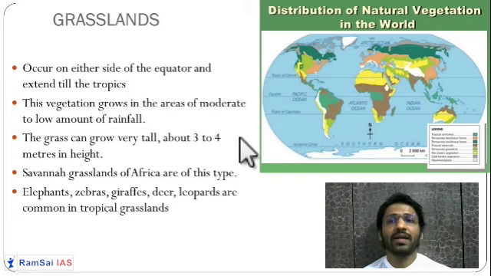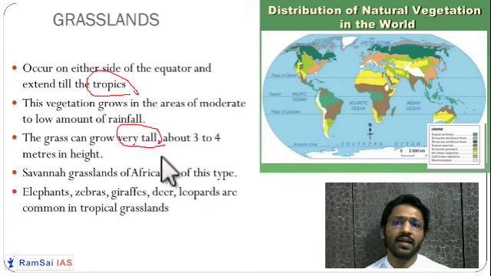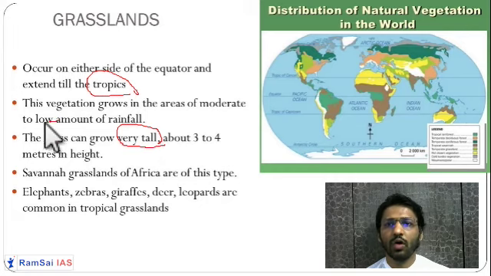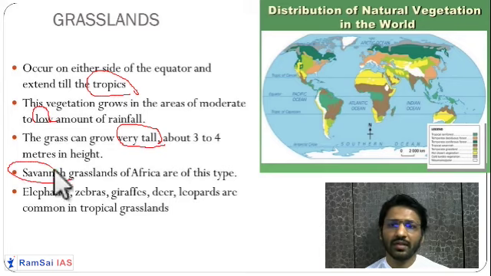Getting it? So tropical type of grasslands are found in the tropical region. Okay, till 23 and a half north and south, you will find tropical type of grassland. So grasses are very tall, like an entire elephant can be hidden inside the grasses. Getting it? Here rainfall is very low or moderate. So entire elephants, zebras and giraffes will be hidden inside these grasses. Okay, so they are called savannas in Africa. So zebras, elephants, even lions are also found in this region. Leopards are also found in this region.